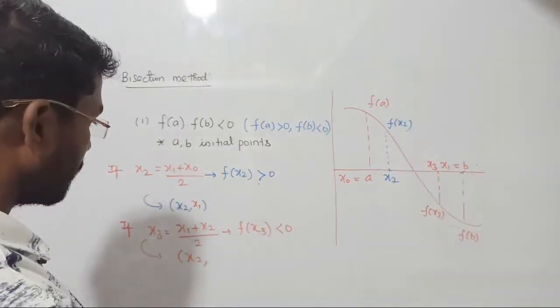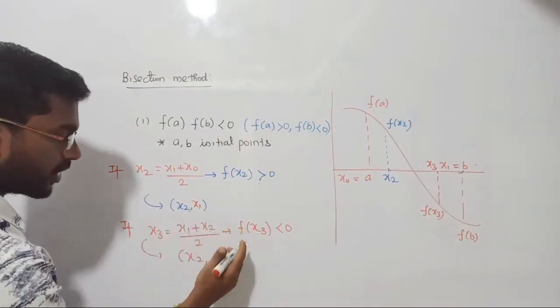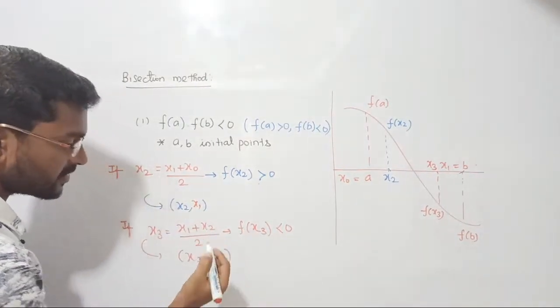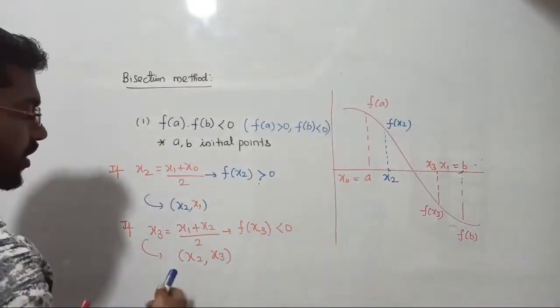சாரி, இப்போ நம்ம யாரை எலிமினேட் பண்ணோம்? x1 is going out, right? x1 வெளியில போயிடுச்சு, x2 அப்படியே தான் இருக்கு, x1 going out, x3 is coming, right? x3 வந்து உள்ள வந்துருச்சு. Clear? Yes. So what is the conclusion? Again you will have to repeat the procedure, right?